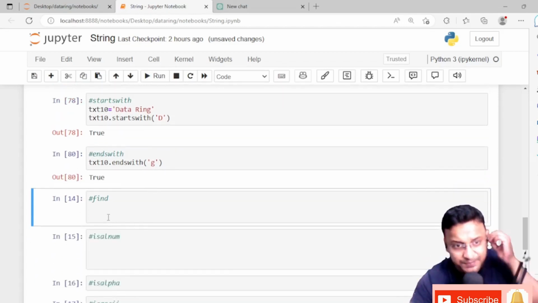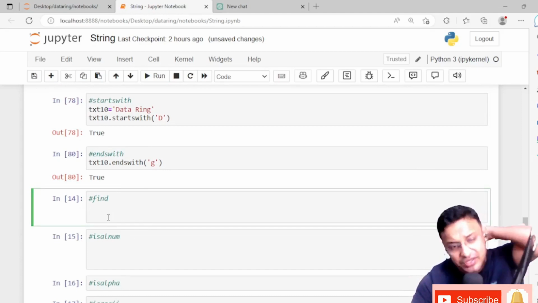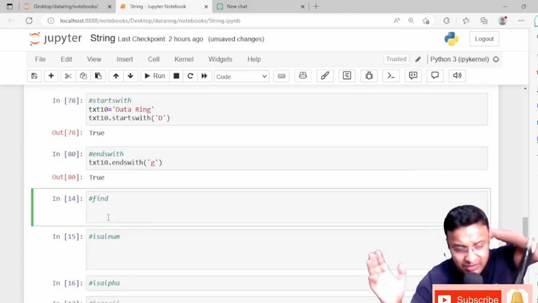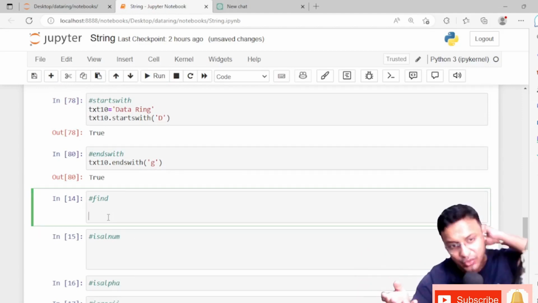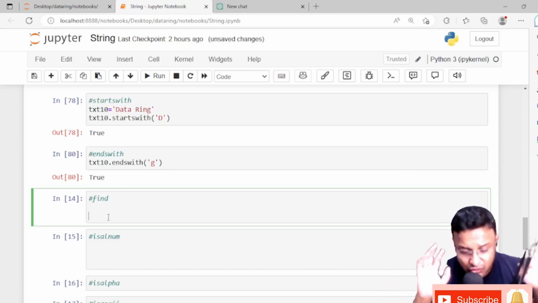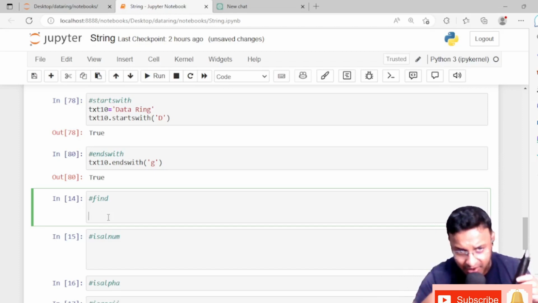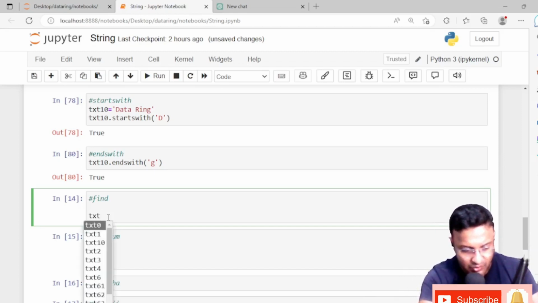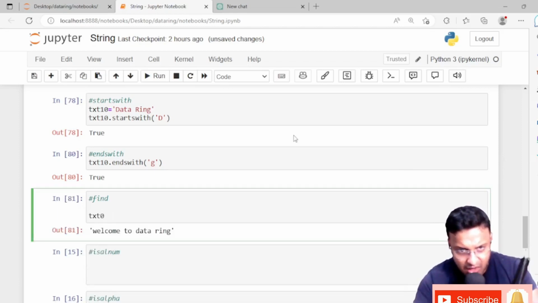Now I'm coming to find. Find is actually the same. It does the same work like how the index is doing. Everything is the same for find. I'll just show you. What was the text0? It will show the index of any particular letter. Okay, dot find. text0.find, and we'll see the index of w.